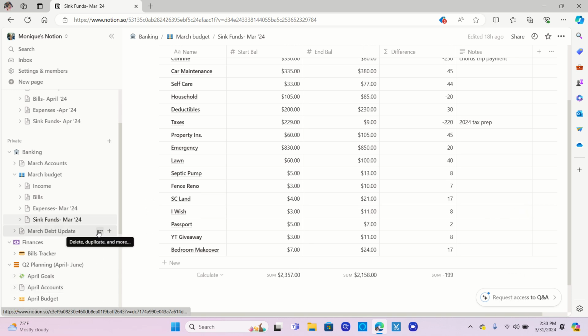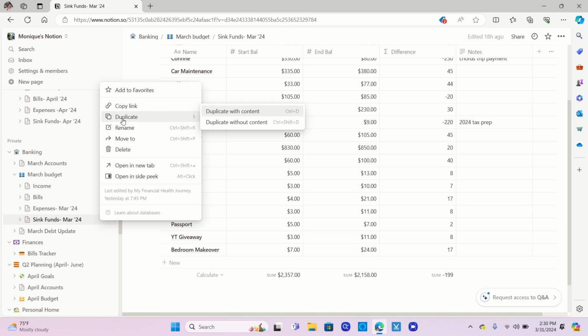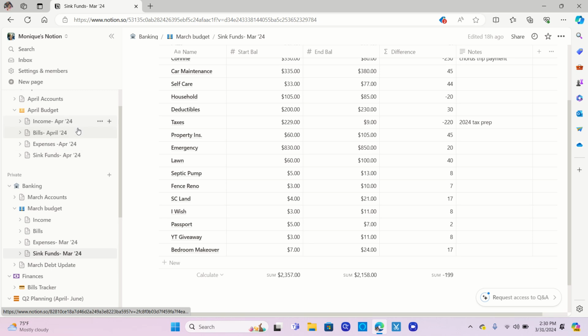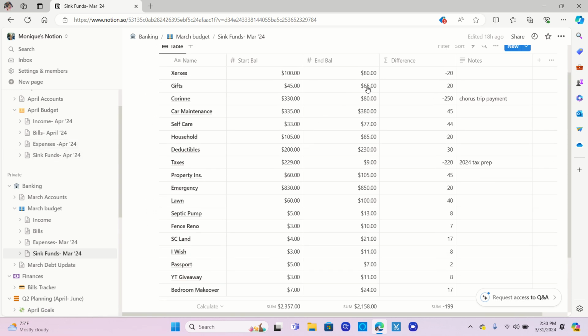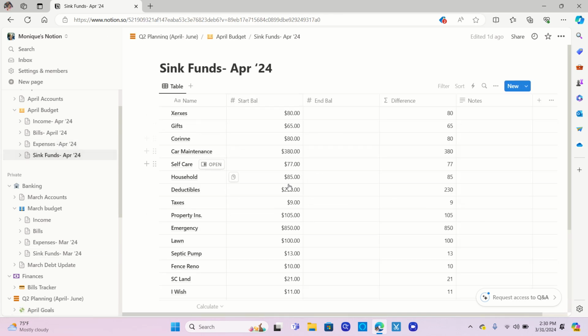So when it came time now to move to April, all I did was hit those three dots. I duplicated the form, and when I duplicated it, I moved it up here where you see sinking funds. And what I decided to do was I took the name column, copied that, and pasted it. And then I took the end balance and made that the starting balance for April. So now my sinking fund setup for the month of April is already done, and it took less than a minute for me to do that. So that was really awesome.